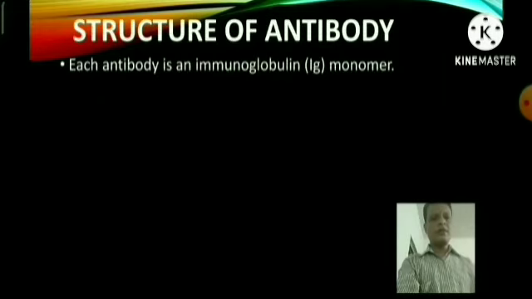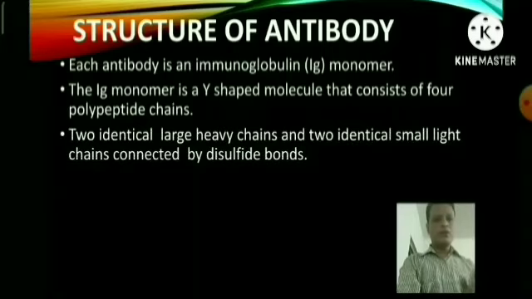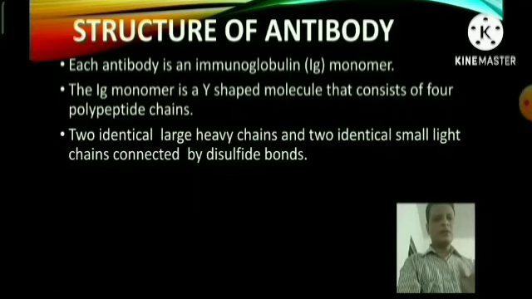Structure of antibody. Each antibody is an immunoglobulin monomer. The Ig monomer is a Y-shaped molecule that consists of 4 polypeptide chains. If you look at the figure in the last slide, you can see the Y-shaped molecular structure. It consists of 2 identical large heavy chains and 2 identical small light chains connected by disulfide bonds.